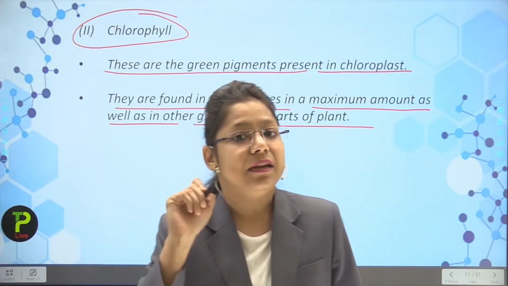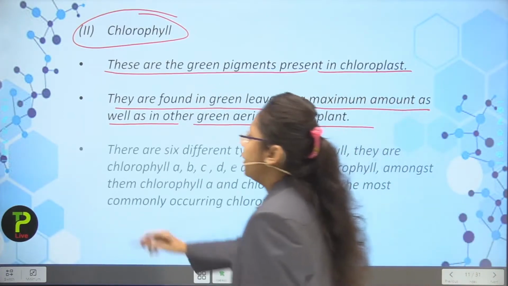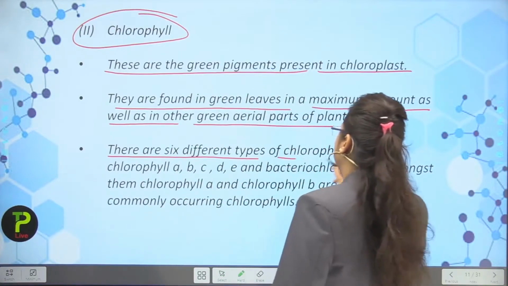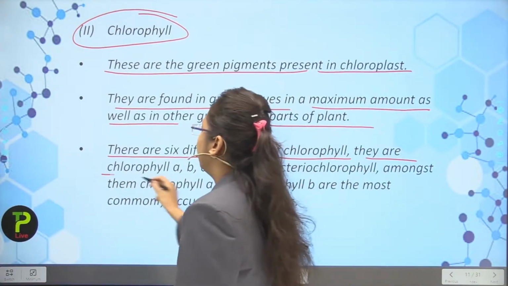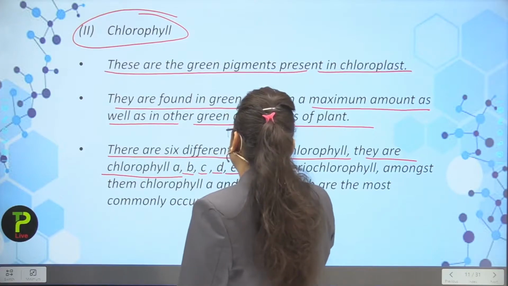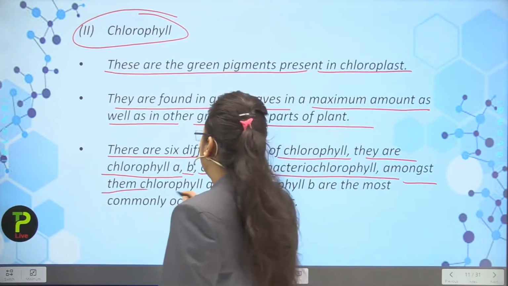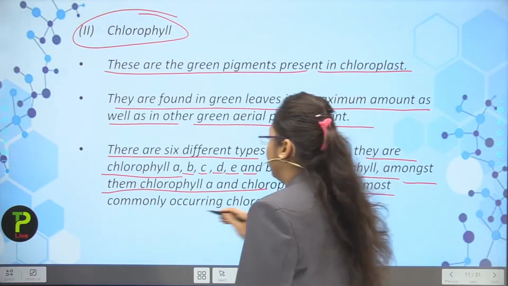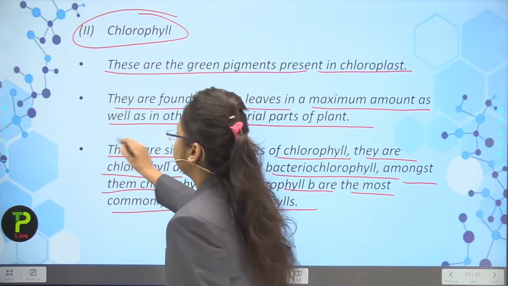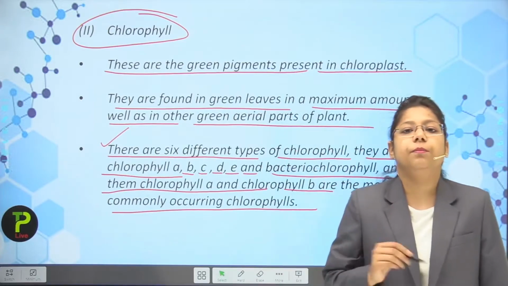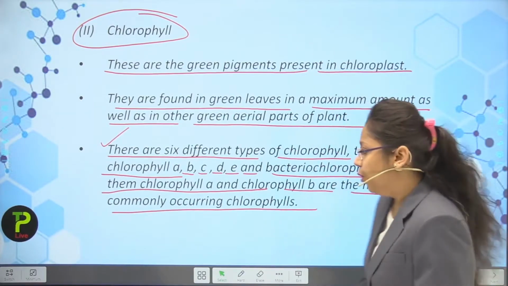The green leaves. Okay, now next point, there are 6 different types of chlorophyll. They are chlorophyll A, B, C, D, E and bacteriochlorophyll also. Amongst them, chlorophyll A and B are the most commonly occurring chlorophylls. So students, the most commonly occurring chlorophylls are what?